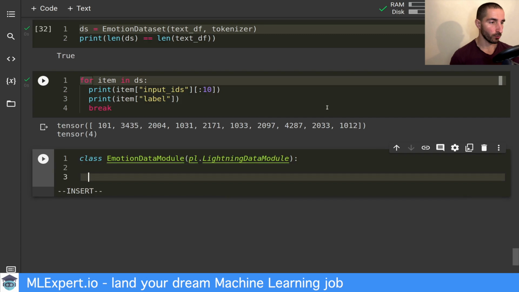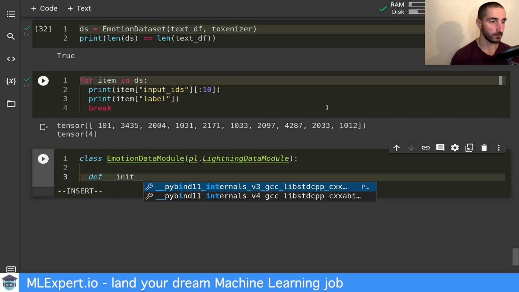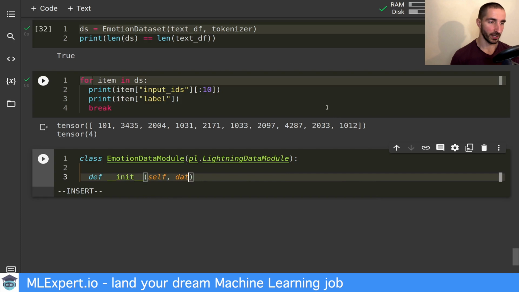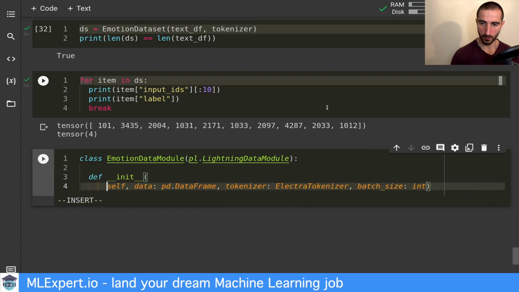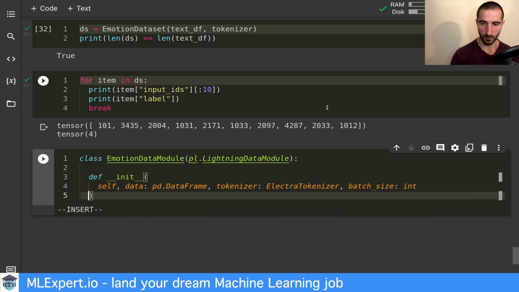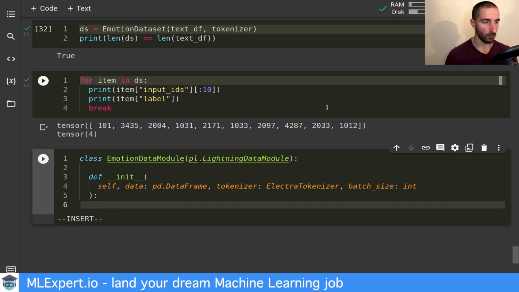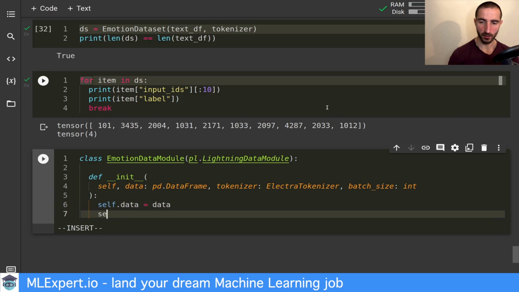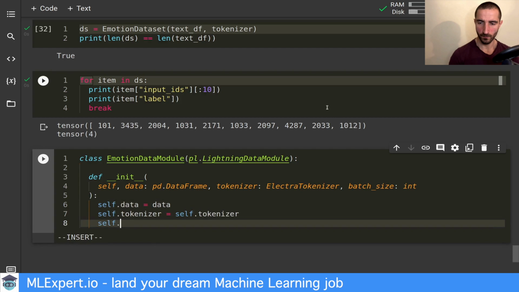Here I'm going to pass in some parameters. We need the data, which is going to be a data frame, a tokenizer, and I'm going to pass in the batch size. And yeah, this is a bit hectic, so let's try it out like this. All right, so I'm going to take the data, the tokenizer, and the batch size.